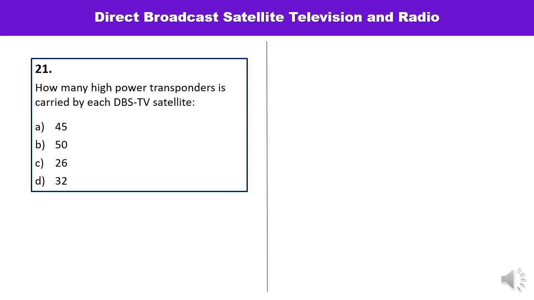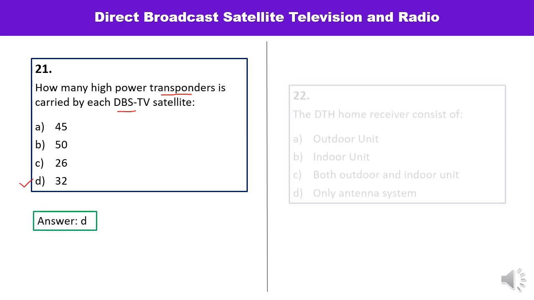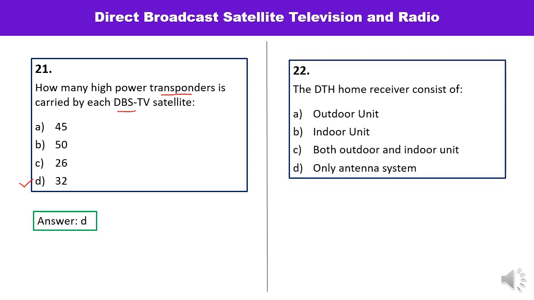Question number 21 is, how many high powered transponders are carried by each DBS TV satellite? The number of transponders being carried is 32. Answer is D. Remember all these figures.